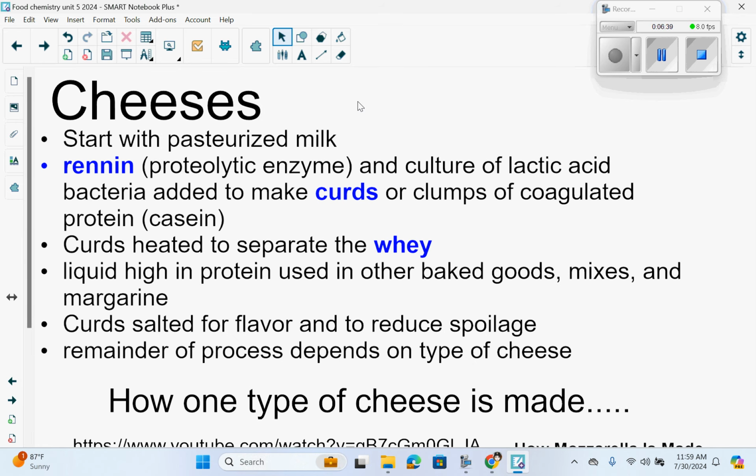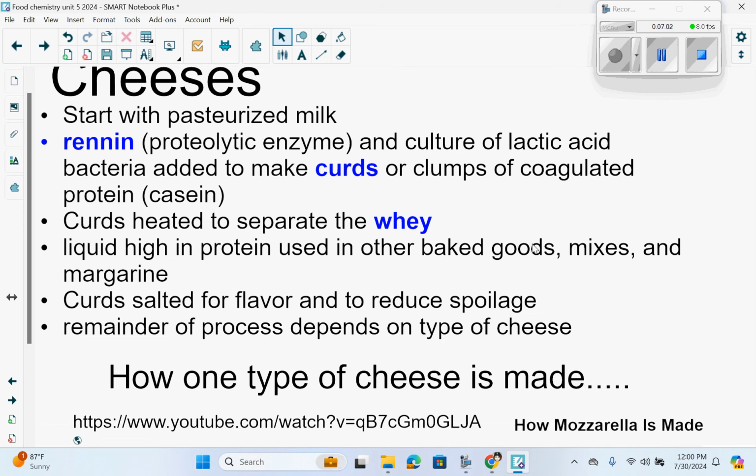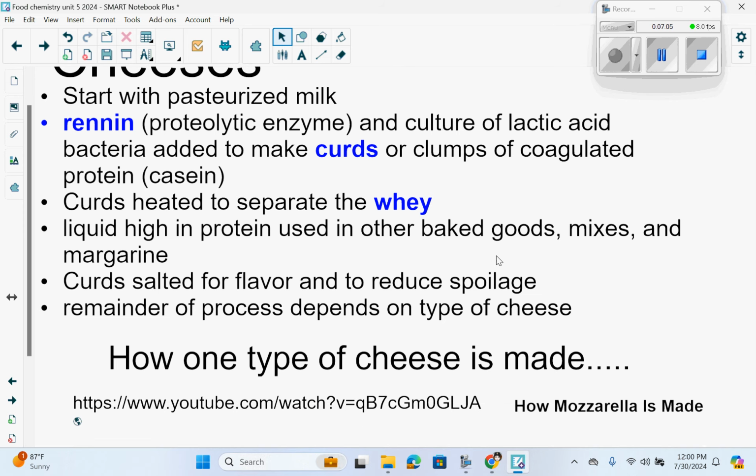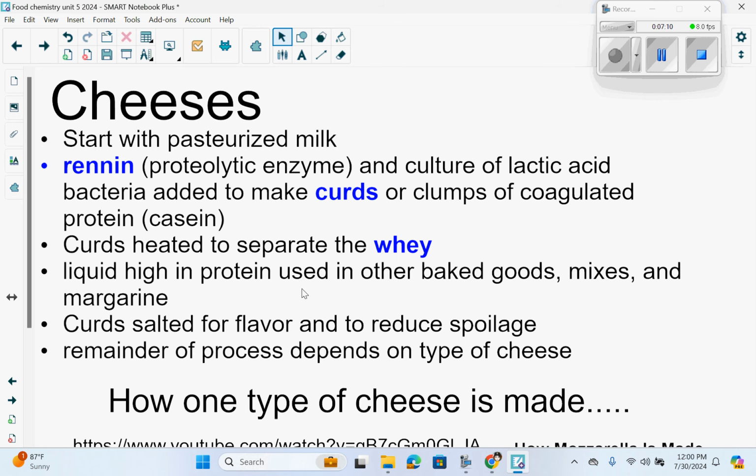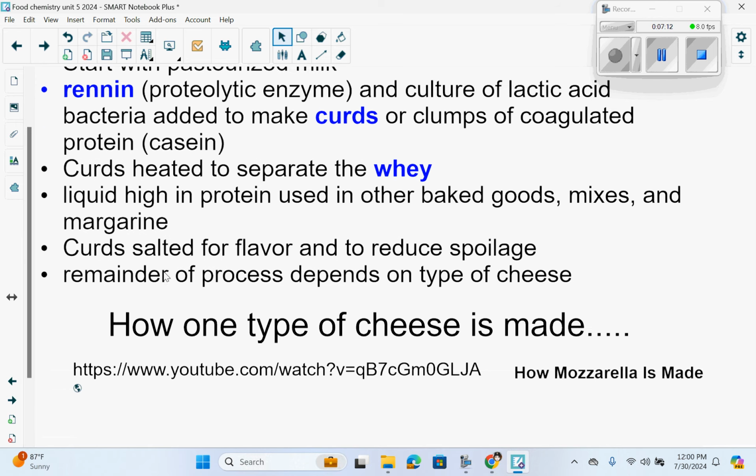Cheeses. These again start with pasteurized milk. Rennin, which is a proteolytic enzyme, will be added, and a culture of lactic acid bacteria. These help make the curds or clumps of coagulated protein or casein. Curds can be heated to separate the whey out. That whey is a liquid that's high in protein that's used in other baked goods, mixes, and margarine. The curds can be salted for flavor and to reduce spoilage, and the remainder of the process depends on the type of cheese that you want.